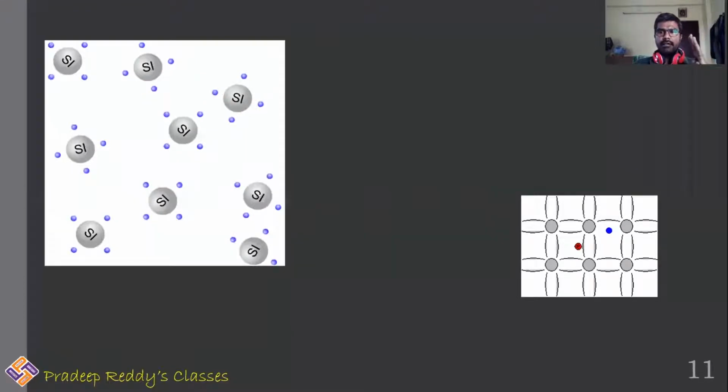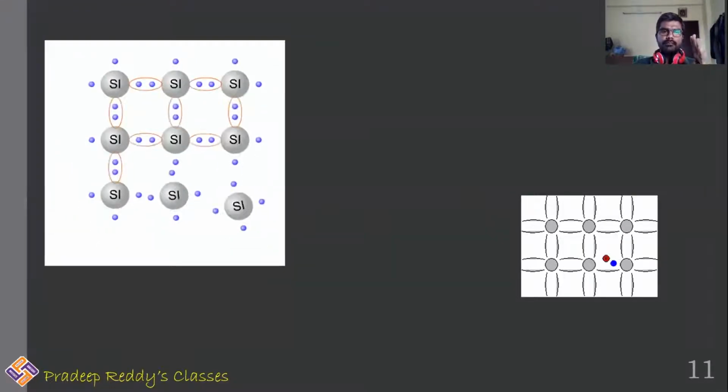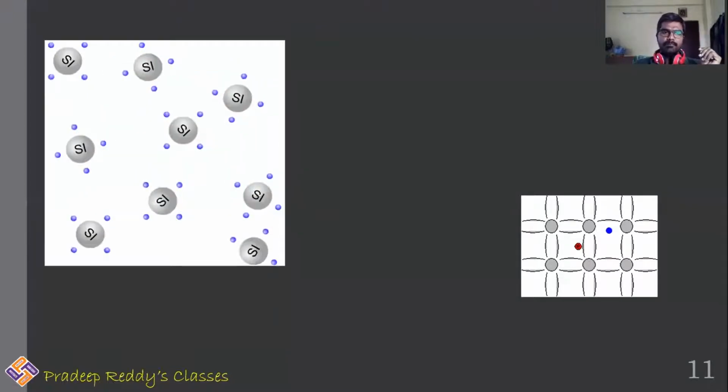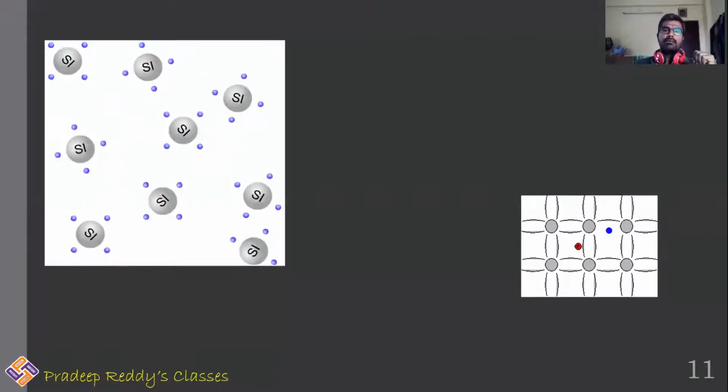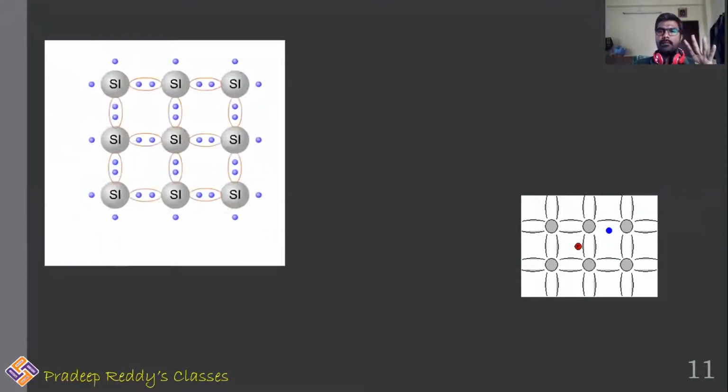By participating in covalent bonds, all those electrons are shared mutually between two silicon atoms. 4 valence electrons are sharing with another 4 valence electrons of a silicon atom by formation of covalent bonds.